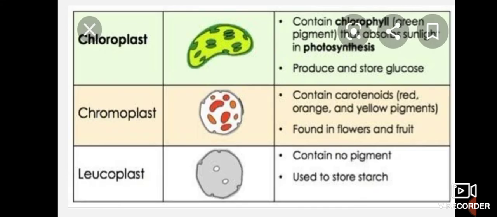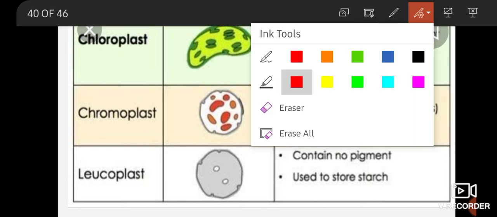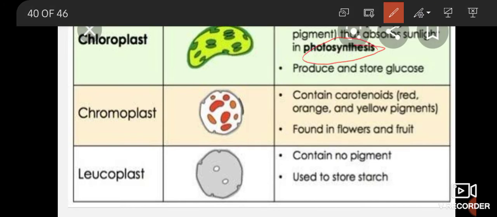Now let's see the functions of the plastids. This is the image where three different types of plastids are given to you: chloroplast, chromoplast and leucoplast. Chloroplast contains chlorophyll. Chlorophyll is a green color pigment which helps in the process of photosynthesis. You are already aware of photosynthesis, and the function is that they produce and store glucose. Second, chromoplast contains carotenoids, red, orange and yellow pigments, and is found in flowers and fruits.